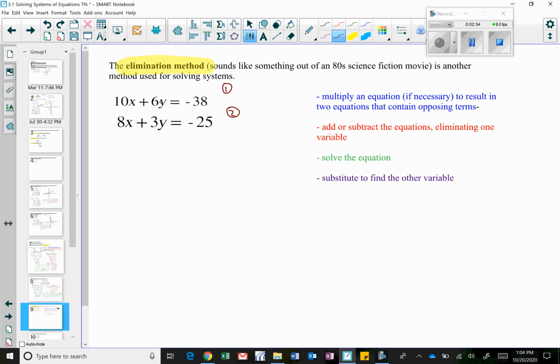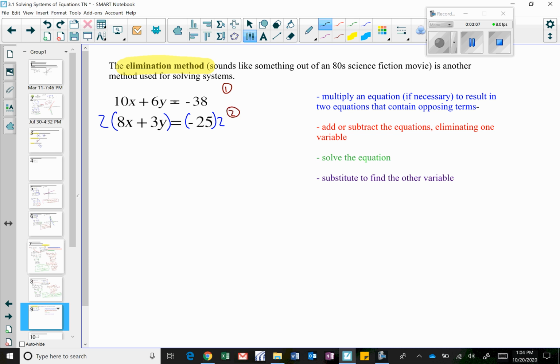I see I have a 6y and a 3y. I think I could turn this 3y into a 6y, and that's exactly what I'm going to do. I am going to multiply the bottom equation by 2. The reason I'm going to multiply it by 2 is because I want to turn this 3y into a 6y, because I want the same number of y's in both equations.